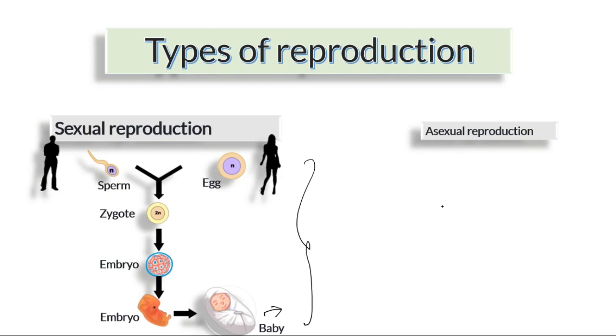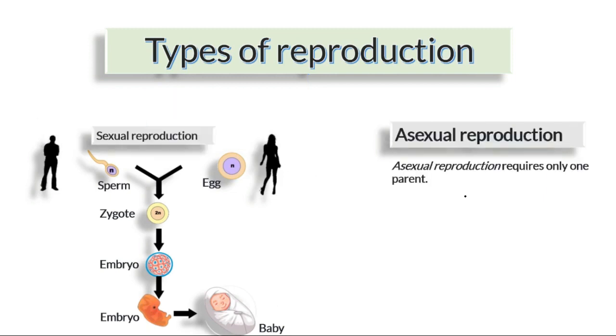Whereas in asexual reproduction, we don't require both parents, only a single parent will do all the work. That is the major difference between sexual reproduction and asexual reproduction, right? And this happens in bacteria and other animals.